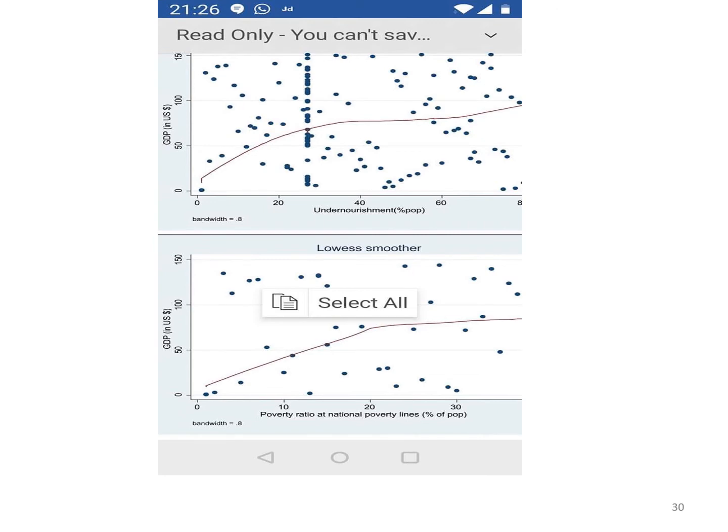Undernourishment and GDP are also related. Poverty and GDP are also related. So the developed nations have been impacted more economically. Initially, of course, the cases also went up. Now we see a lot of undernourishment, a lot of poverty. Poverty may mean different things in different countries, but that's the evidence.